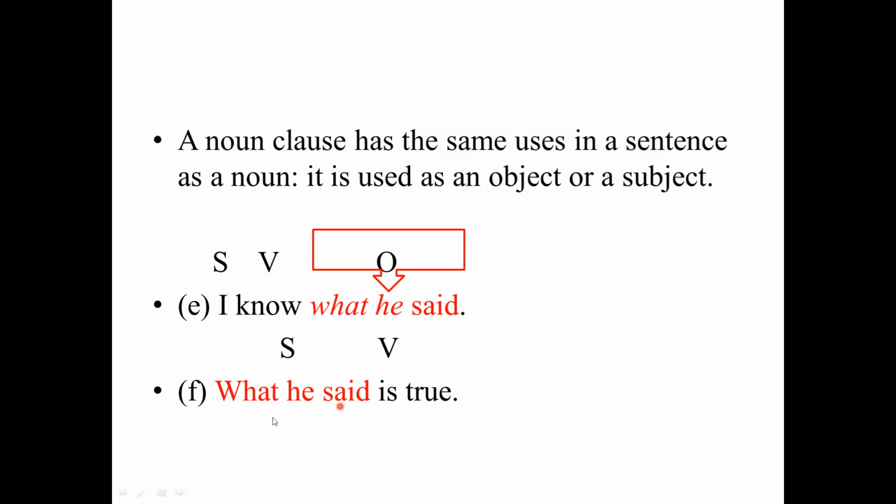In the previous example, it is used as object: in "I know what he said," in sentence E, what he said is the object. But in F, "What he said is true," we use what he said as subject.